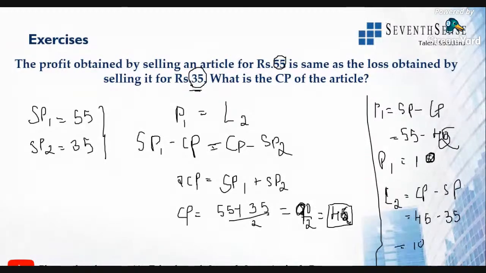See, both the answers are the same, 10 rupees. Correct, guys. Clear? So hope everyone understood this. 90 by 2 is 45.